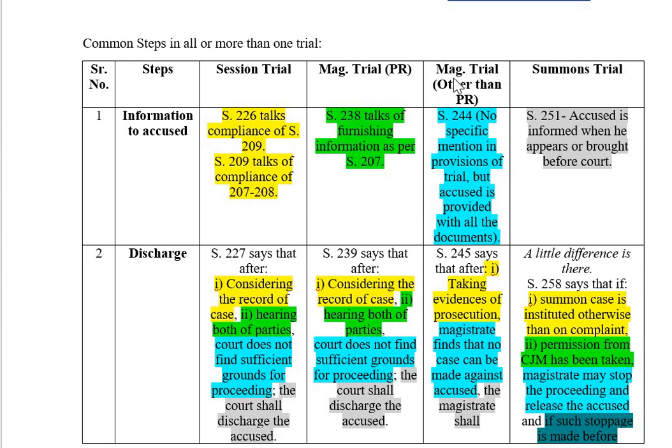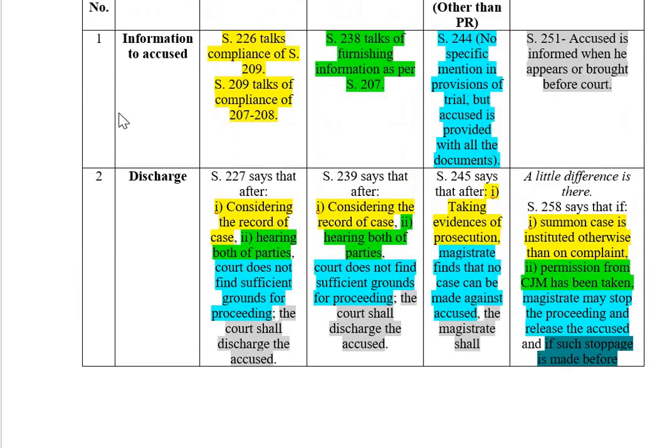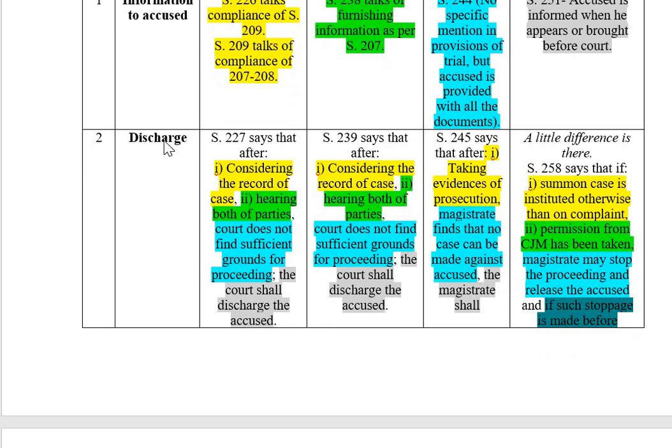Trial in magistrate court on complaint cases, again it is not that grave, but graver than a summon case. Then trial in magistrate court instituted on police report is graver than both these two. And session trial, the matters are graver than all these three. The most elaborate trial procedure is mentioned for session trial. Then discharge. This is how the stages go. Information to the accused, after that discharge.